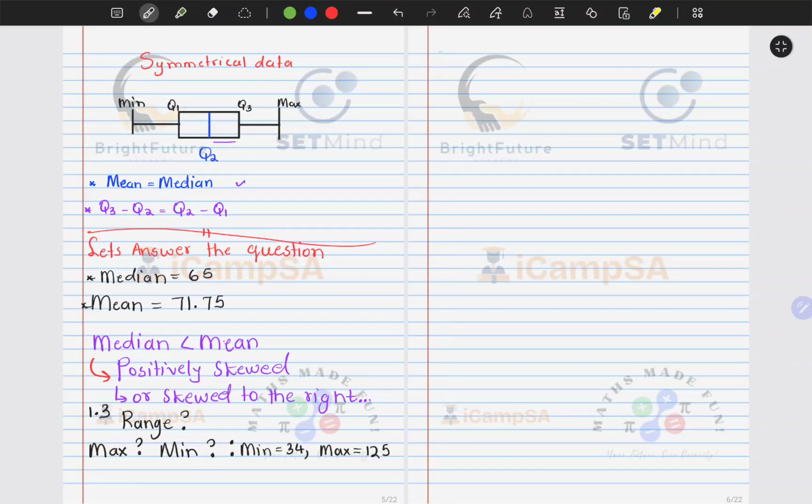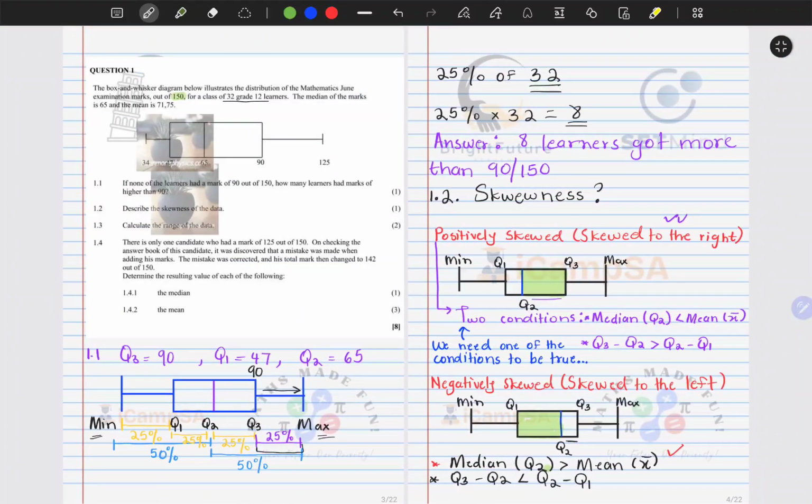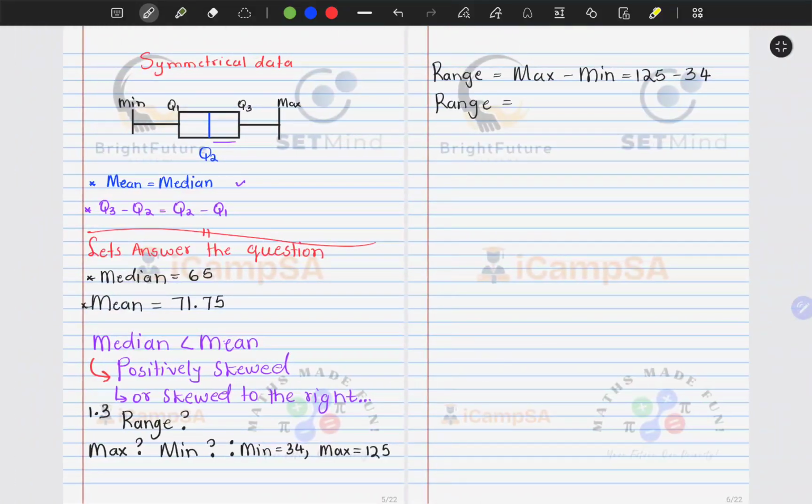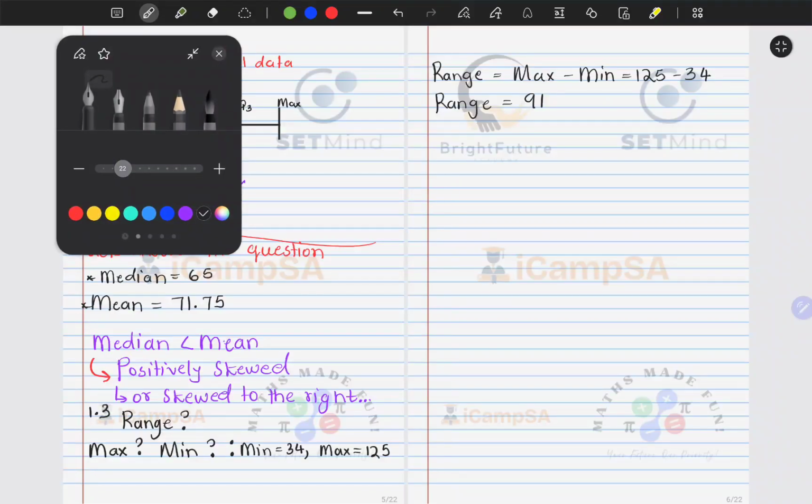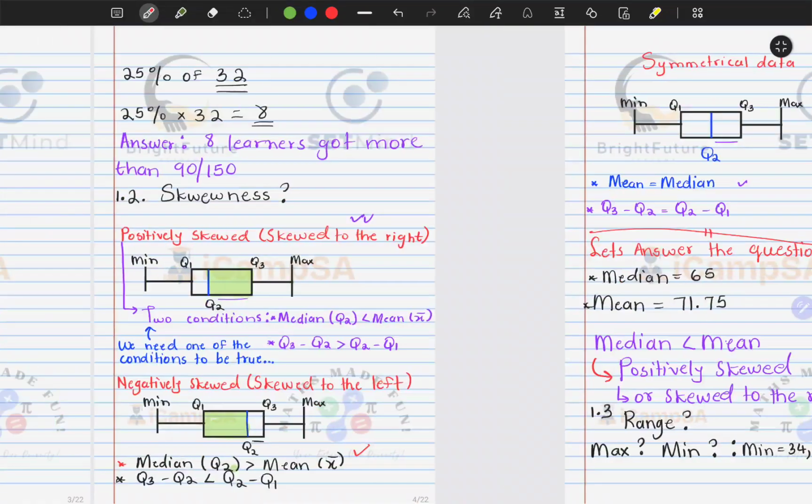So now finally we can do our range. Our range is always given by our max minus our min. So this is 125 minus 34. Therefore, for this problem, we can establish that our range is 125 minus 34. Let me confirm. Yep, so our answer ends up becoming 91. That becomes our answer.